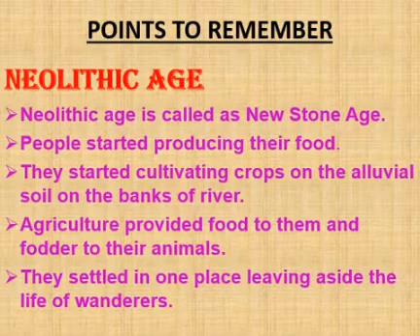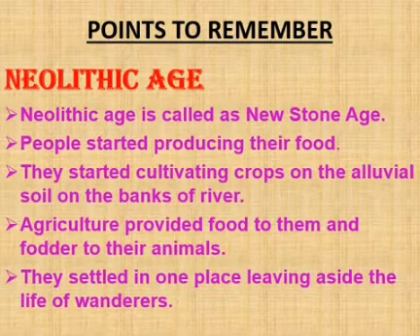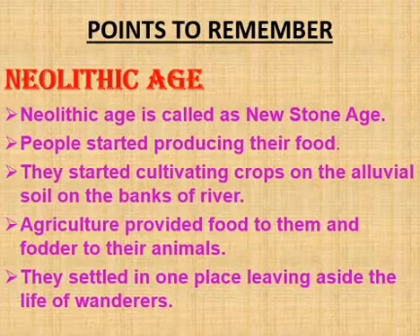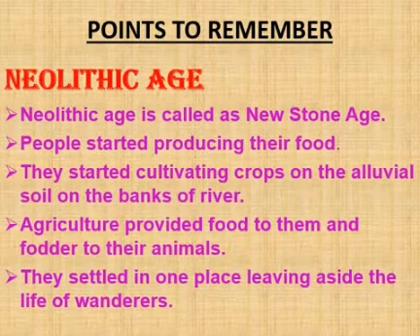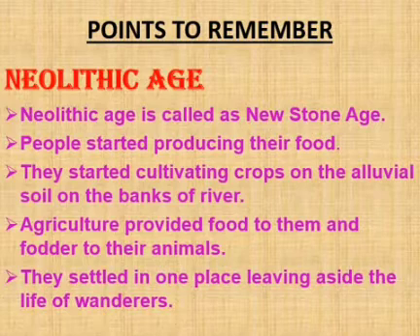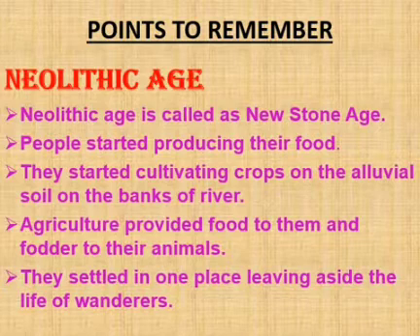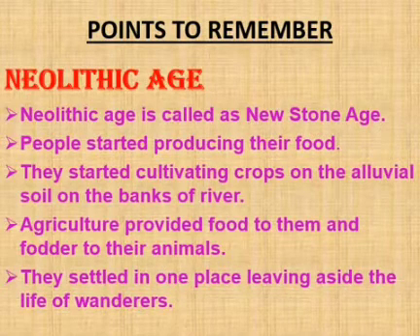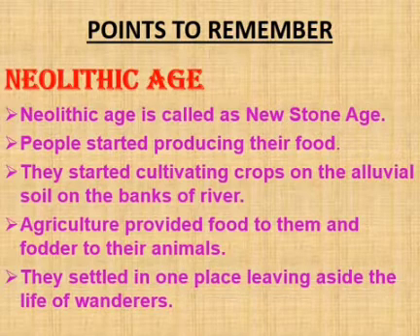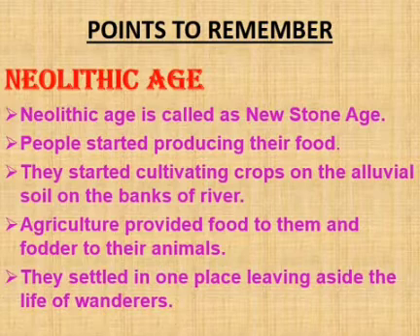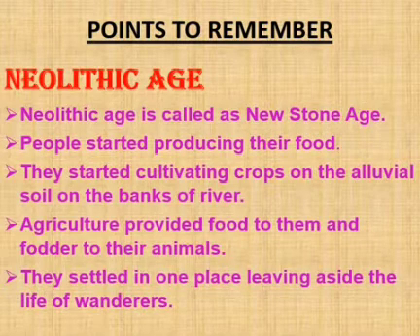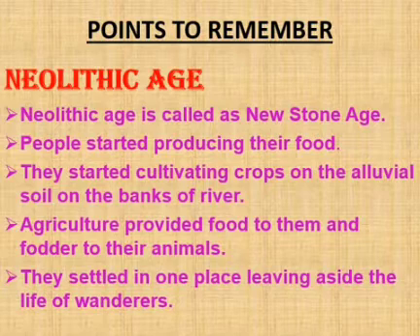Points to remember. Neolithic Age. Neolithic Age is called as New Stone Age. People started producing their food. They started cultivating crops on the alluvial soil on the banks of river. Agriculture provided food to them and fodder to their animals. They settled in one place, leaving aside the life of wanderers.